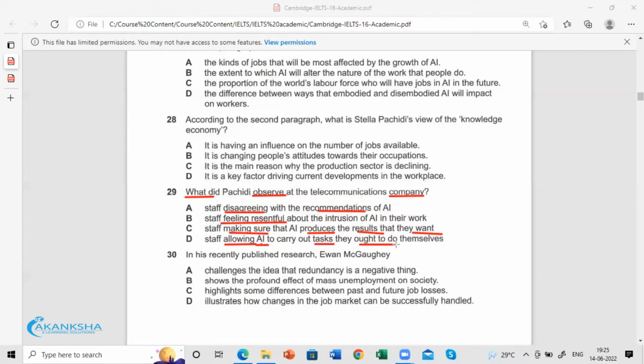Ought to means, as you know, should. So both are the same. Ought to and should, both are same.